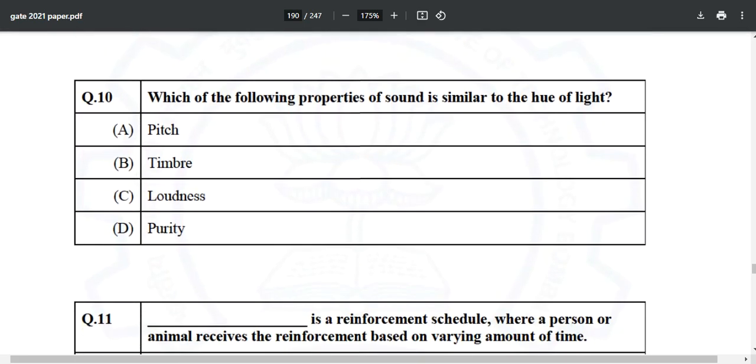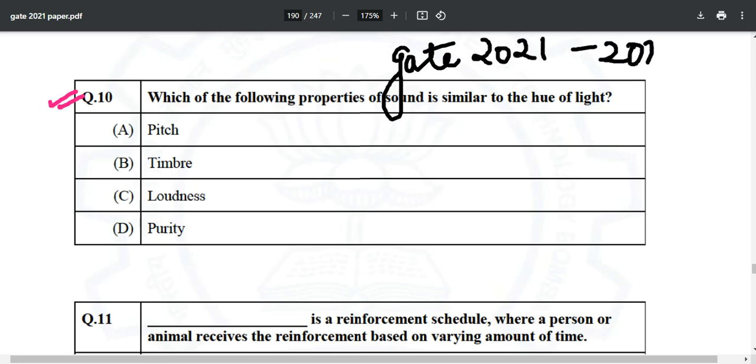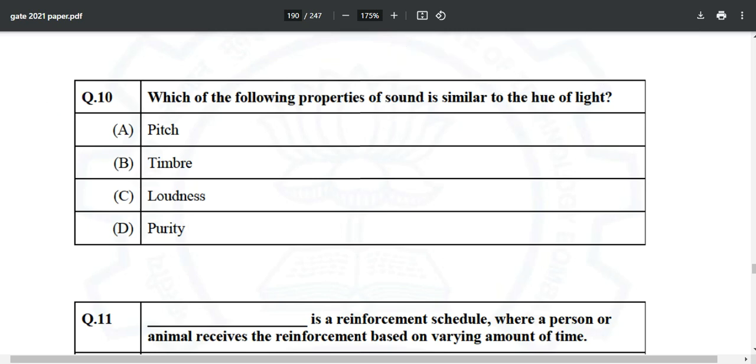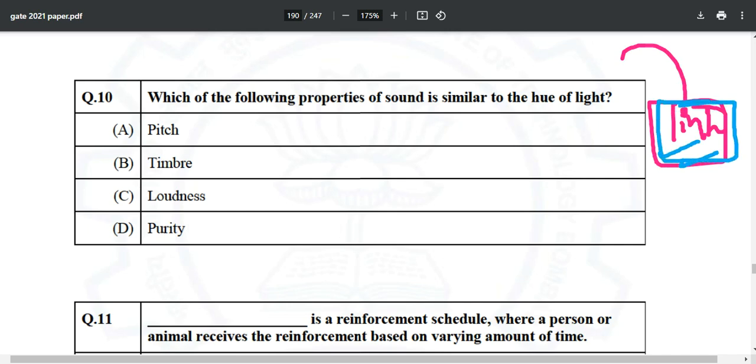Which of the following properties of sound is similar to the hue of light? Again, the same thing you will find in that book. We can say the GATE 2021 to 2023 papers were a complete set from this book, complete line to line things were from this particular book. That's why we are promoting it with no sponsorship, because it's really a wonderful, great, good book. But nobody will tell you.